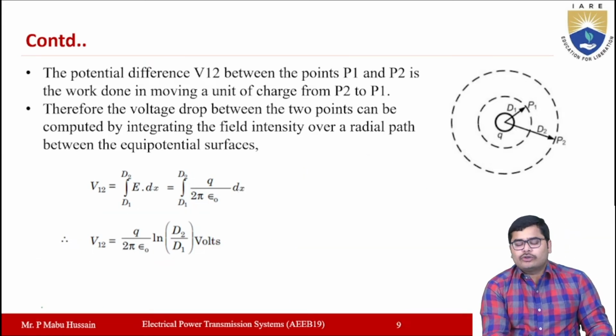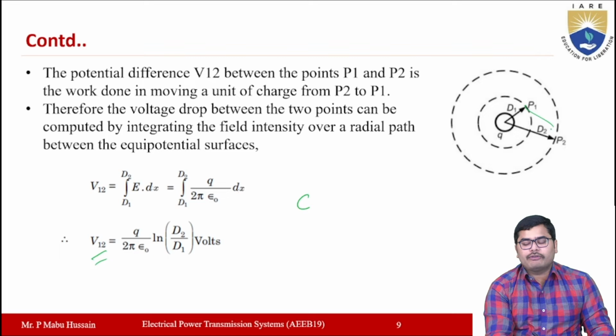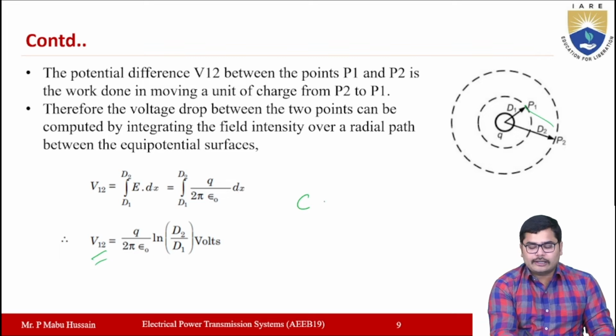Once you know the potential difference, you can determine the capacitance, right? The capacitance between the points P1 and P2 you can calculate as C12, which is equal to the charge divided by the voltage V12.